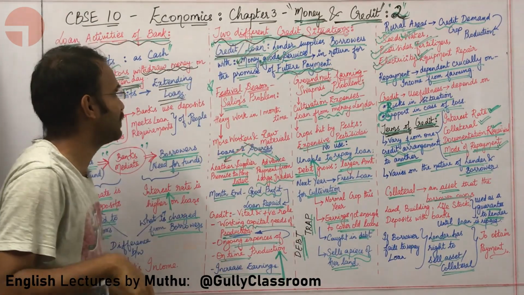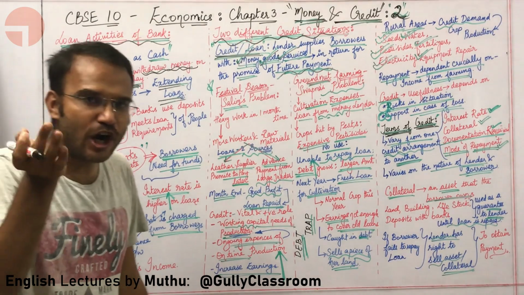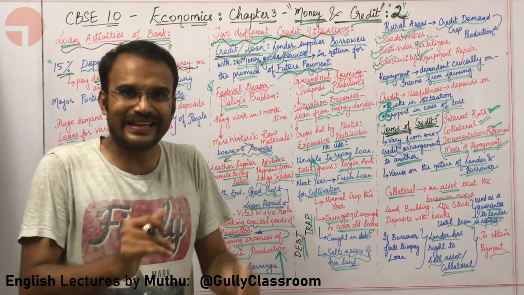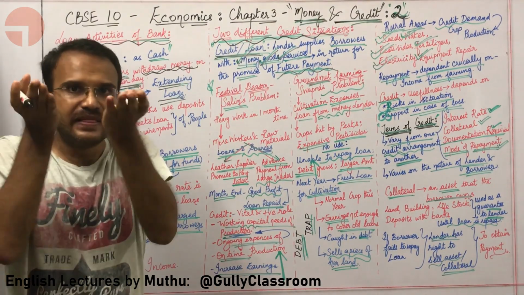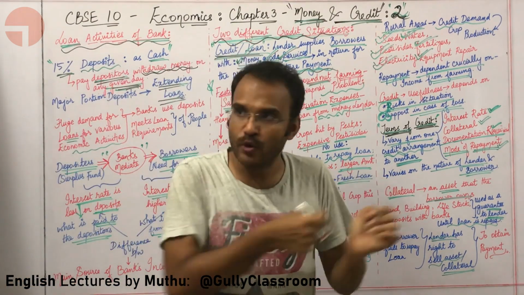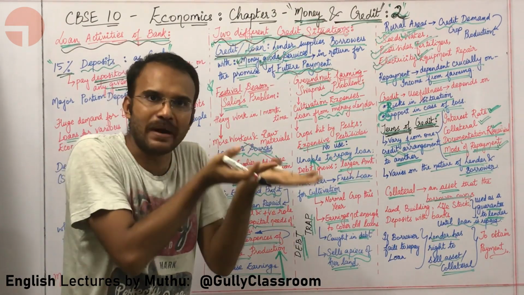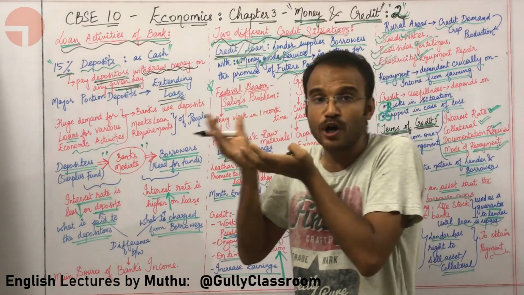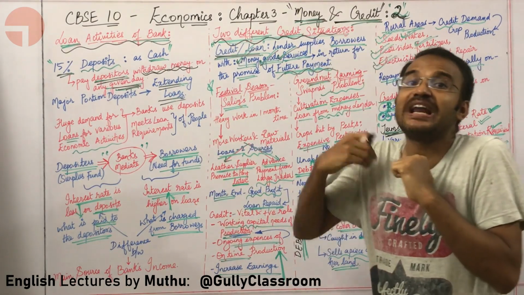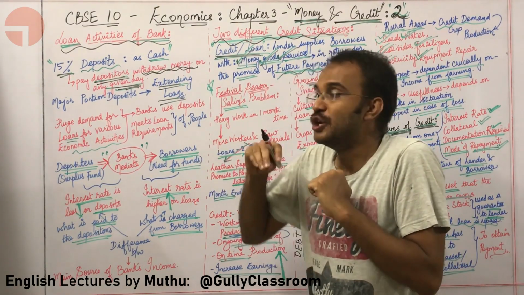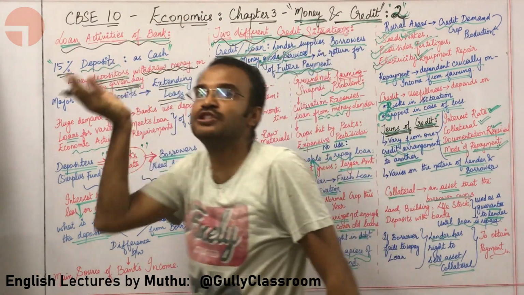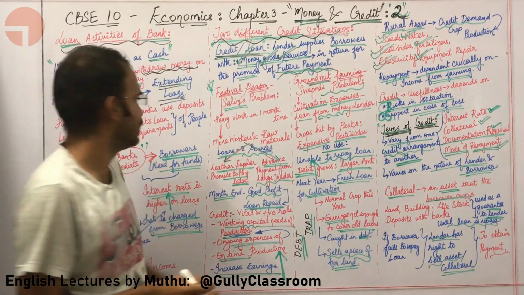So this agreement is called credit or loan. Loan and credit have the same meaning. There is a lender, there is a borrower. The lender is giving money to the borrower. The borrower is getting the money with a promise that he is going to repay this money in the future.